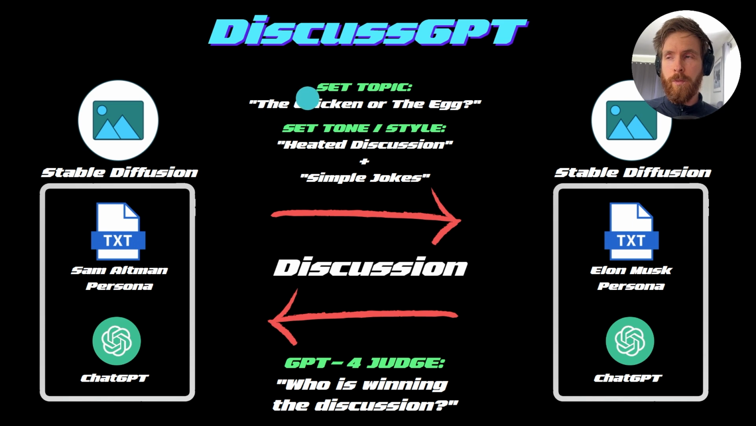We will then start by setting a topic. So in this case, we're gonna set a topic of the chicken or the egg, who came first. We also can set the tone and the style. So I put this to a heated discussion plus some simple jokes just to make it a bit different, right? Then we're just gonna run this.